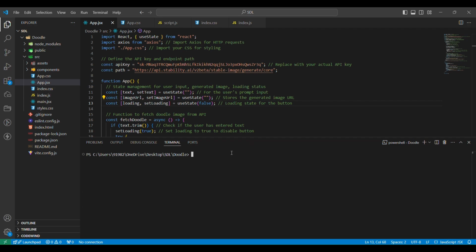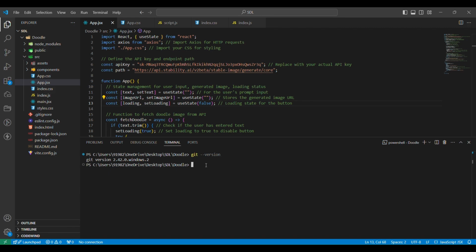Now first we need to ensure that Git is installed on the system. You can check if Git is installed or not using this command: git --version. If it is downloaded, it will tell you the Git version, and if it's not downloaded, then it will give you some error. In that case, you will have to download Git first from the official Git website, and then run the exe installer to configure Git on your system.